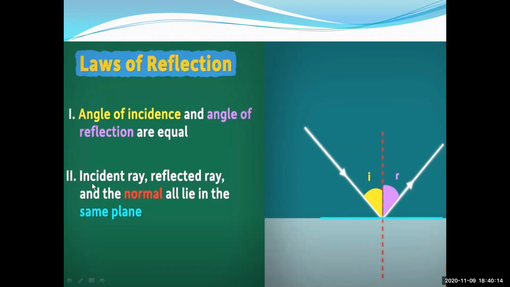Now, what is the second law? The incident ray, the reflected ray, and the normal all lie in the same plane. Isn't it, students? You are seeing that the incident ray, the normal ray, and the reflected ray, the three rays are in the same plane. They are lying on the same plane. These are the two laws of reflection which we have already studied in our previous classes.